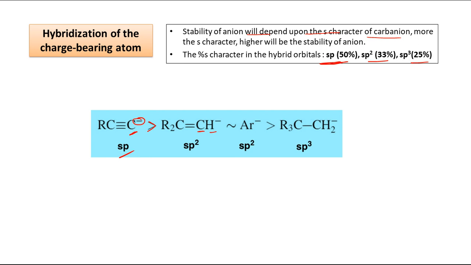So this carbon is sp2 and it is carrying the negative charge, and Ar minus means the negative charge will be directly on this carbon. It may be a benzene ring or there may be any group present, but it is sp2. So that is why these two are more or less the same. And in the last one, we have an sp3 hybridized carbon which is carrying the negative charge. Basically it is not on hydrogen, it is on carbon. So that is the least stable here. So with decrease in S character, stability is also decreasing.